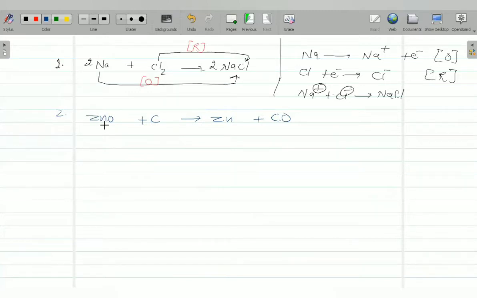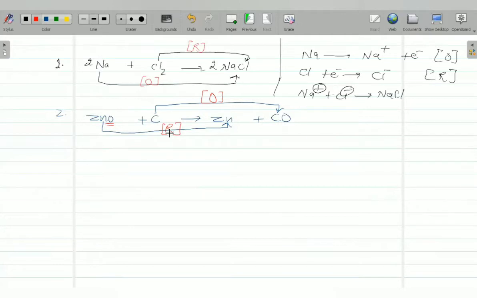How? Because here zinc oxide is converted into zinc and carbon is converted into carbon monoxide. So what is oxidation and reduction? Obviously, carbon converting into CO is oxidation. And zinc is losing oxygen, zinc oxide converts into zinc. Loss of oxygen is reduction, right?